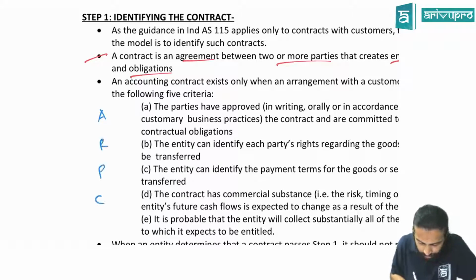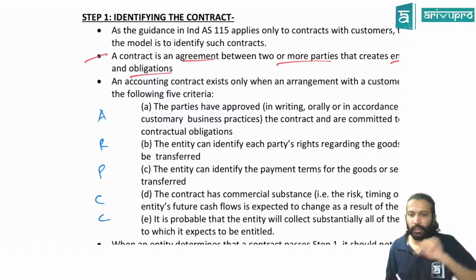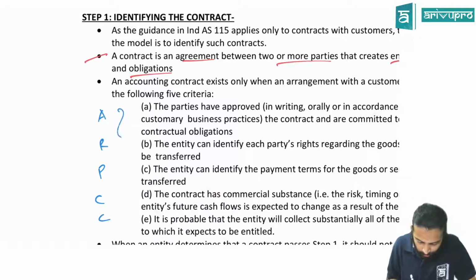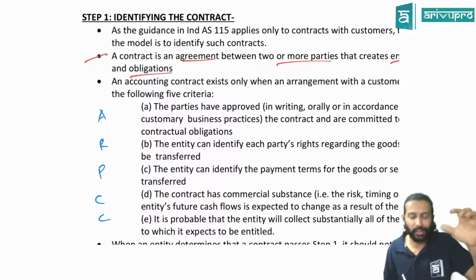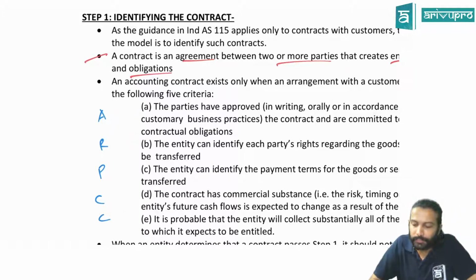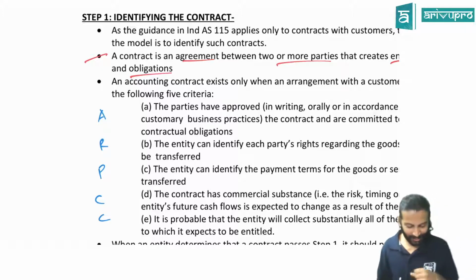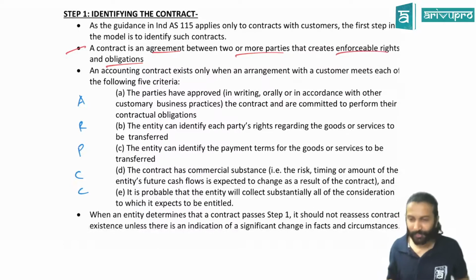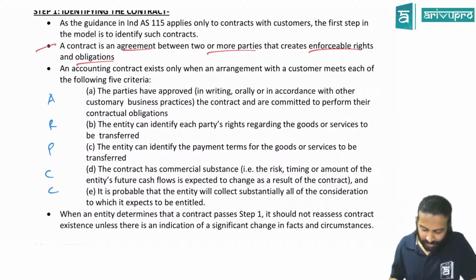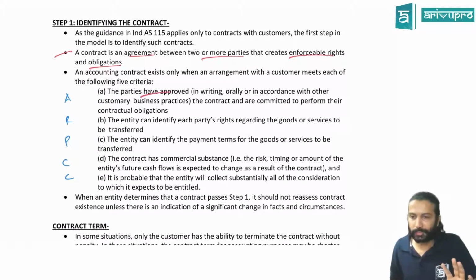So if you want to call a contract, ARPCC should be satisfied. If there is a contract, means there has to be 5 conditions that has to be satisfied, which we'll call it as ARPCC. Now what is that? Sir, what is A? What is R? What is PCC? Correct? So A means the party should have approved.